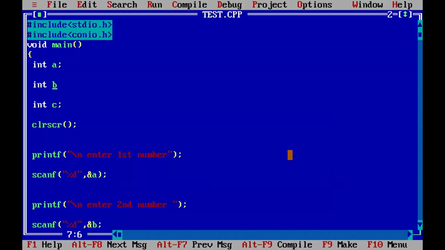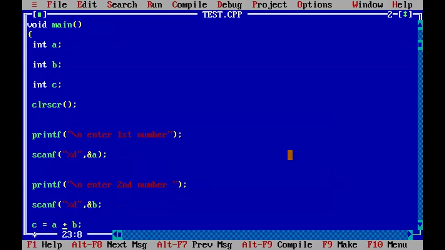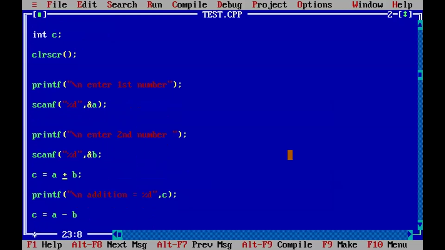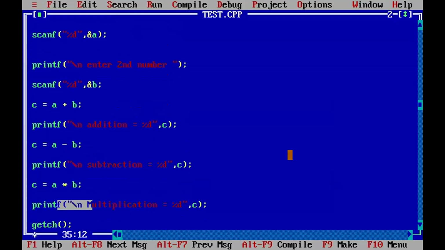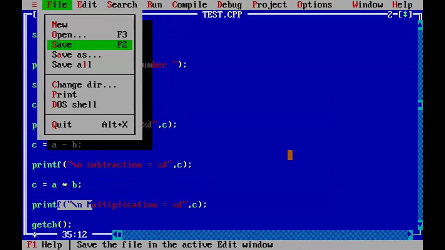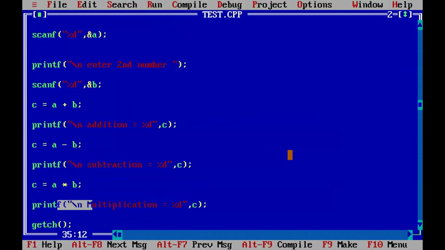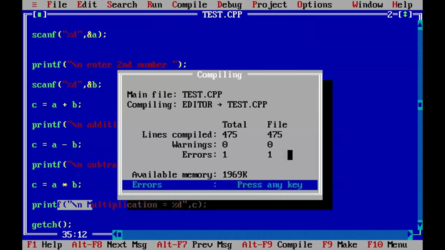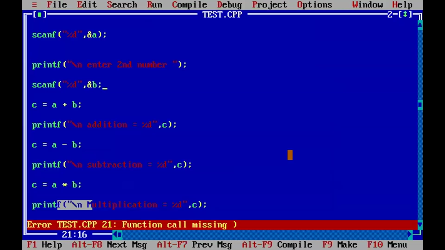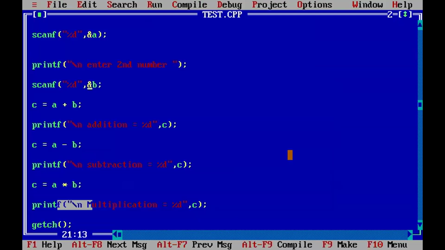Here a semicolon is missing. Next, another one is missing. Yes, here a semicolon is missing. Now save it, say yes to overwrite, and compile again. Still one more error is there: the scanf bracket is missing.